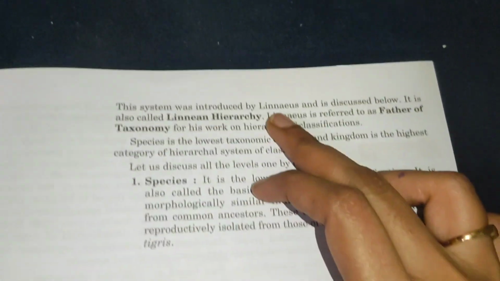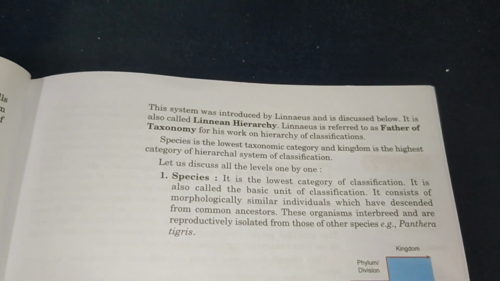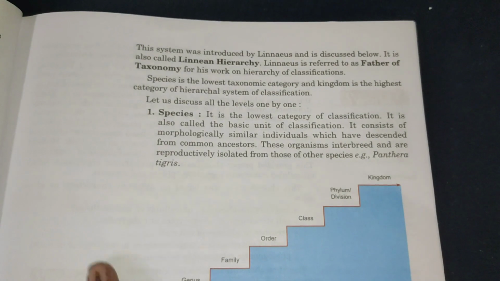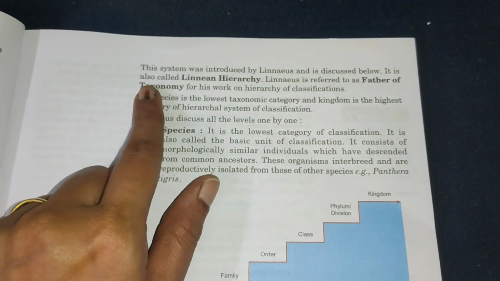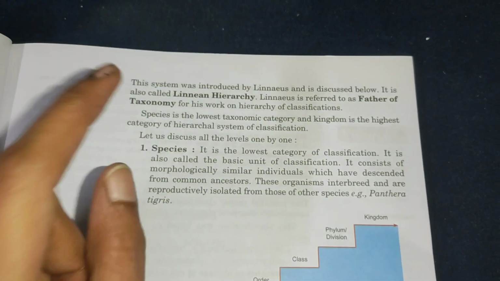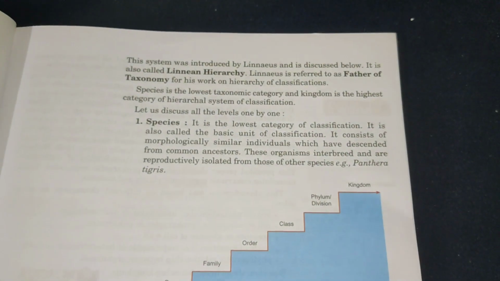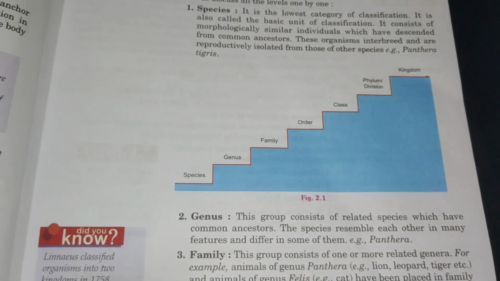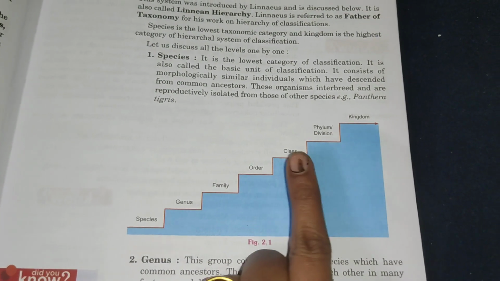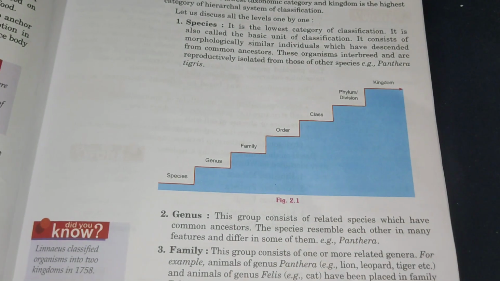The system was introduced by Linnaeus and is discussed below. It is called the Linnaean hierarchy. Linnaeus is given as the father of taxonomy. What is taxonomy? Taxonomy is the study of classification. So the father of taxonomy is Linnaeus and his hierarchy is called the Linnaean hierarchy. According to him, see the steps: species, genus, family, order, class, phylum or division, kingdom. Like this they are categorized.